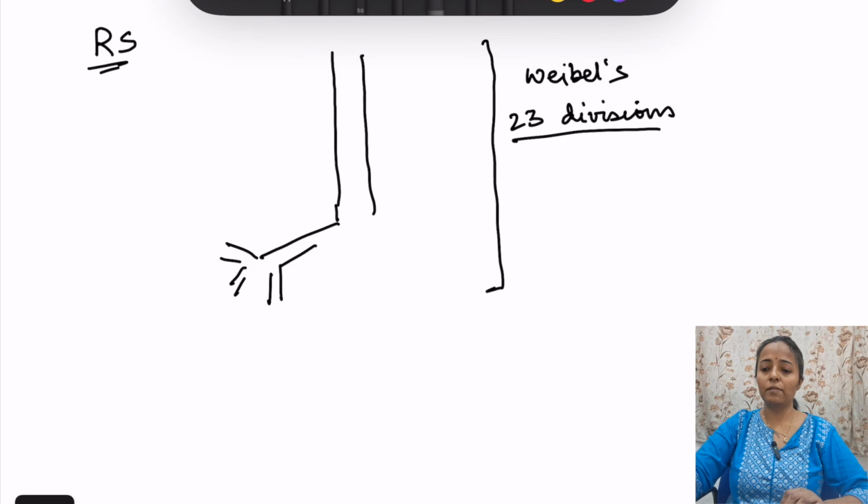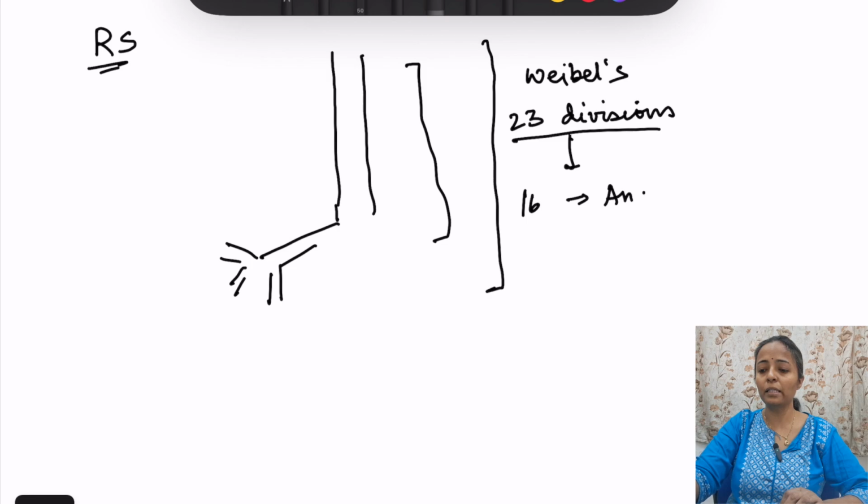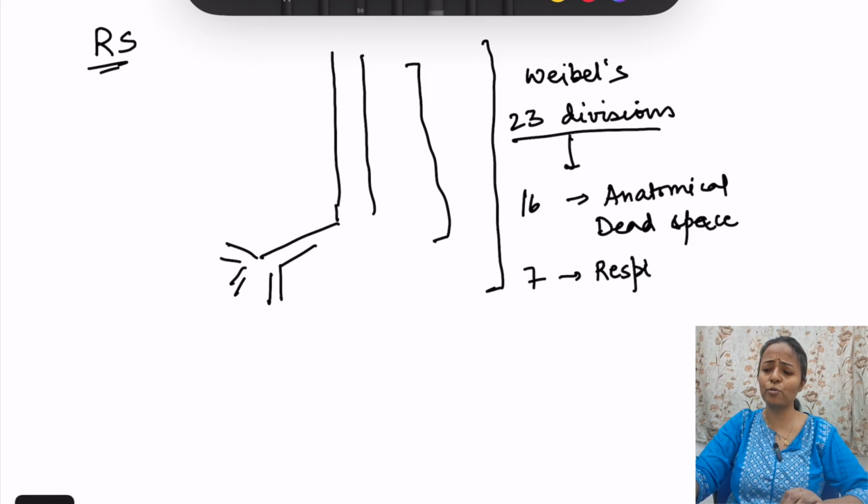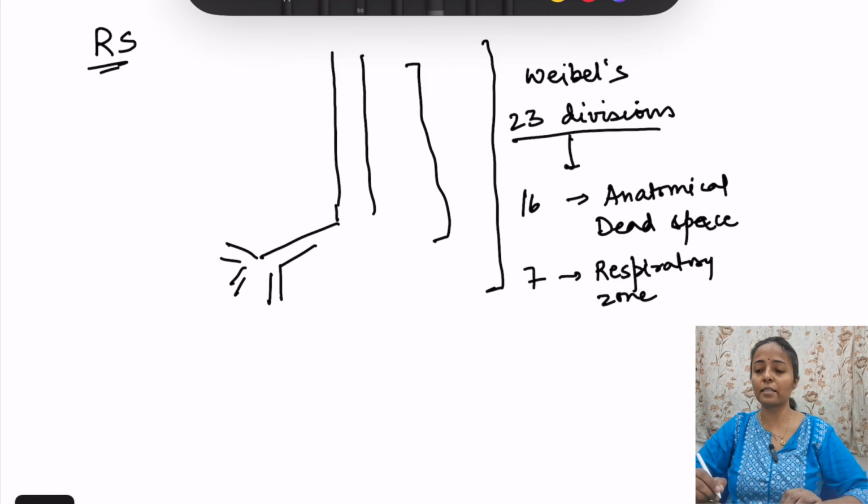Among these 23 divisions, the first 16 divisions form the anatomical dead space. So there is no diffusion of gases going on in this. Anatomical dead space means no diffusion of the gases is going on. And the last seven generations are known as the respiratory zone, because here the diffusion of gases starts.